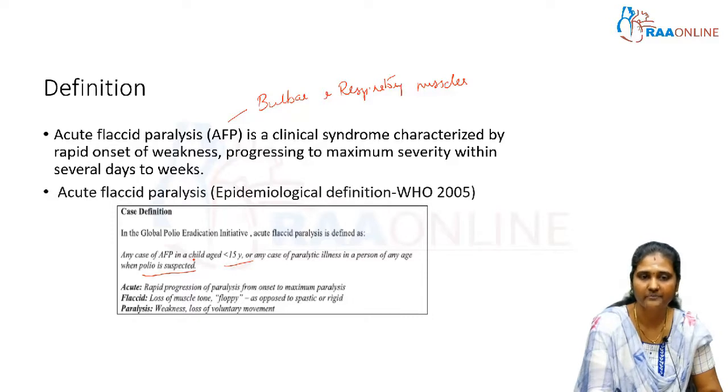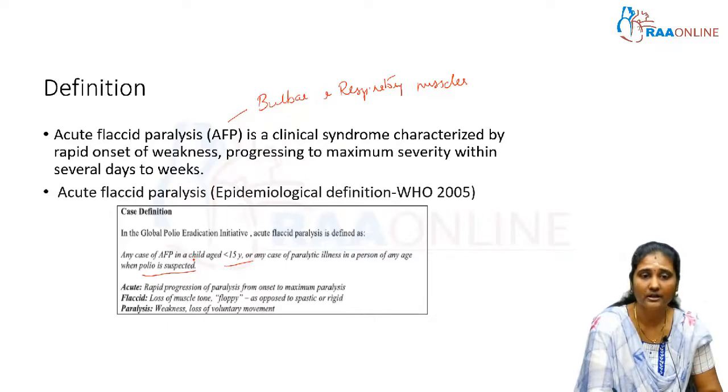Here, acute means a rapid progression of paralysis from the onset to the maximum paralysis. Flaccid indicates a loss of muscle tone, that is, floppy. It is in contrast to upper motor neuron type of lesions. And paralysis means weakness or loss of voluntary movement. So, this is the definition of acute flaccid paralysis.